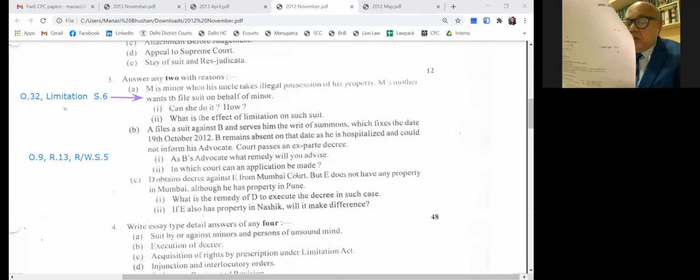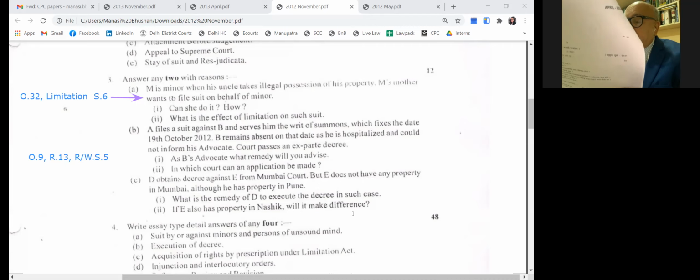D obtains a decree against E from a Mumbai court, but D does not have any property in Mumbai, although he has property in Pune. What is the remedy of D to execute the decree in such a case? If E also has a property in Nasik, will it make a difference?